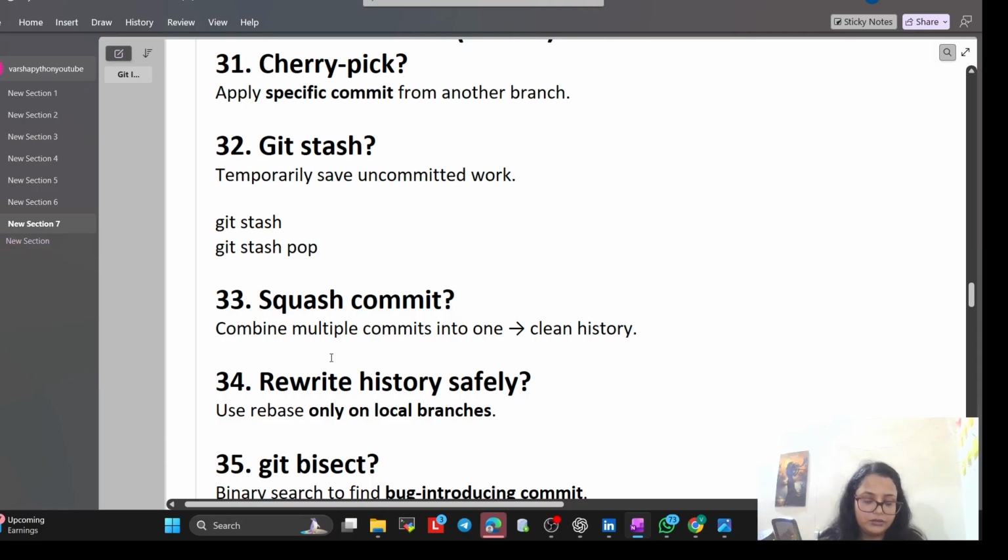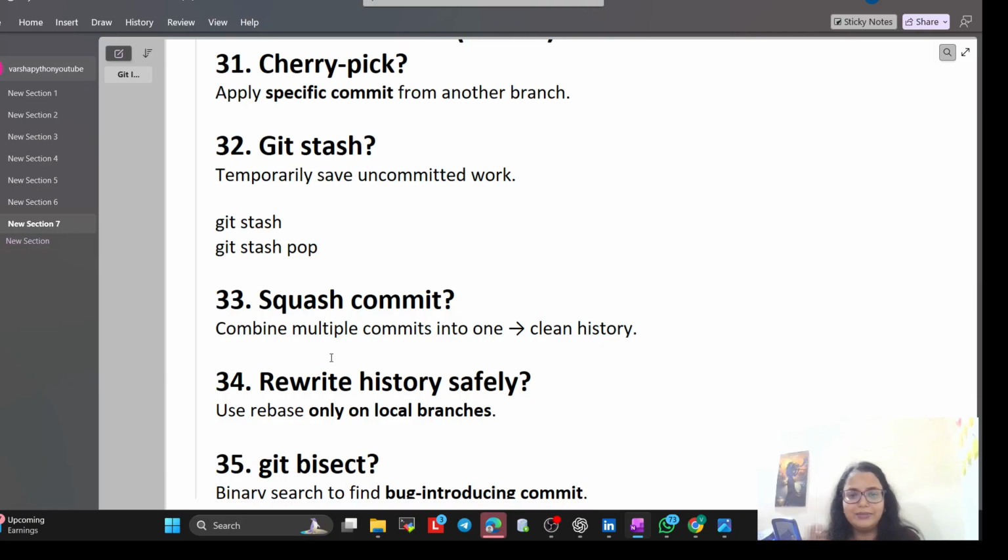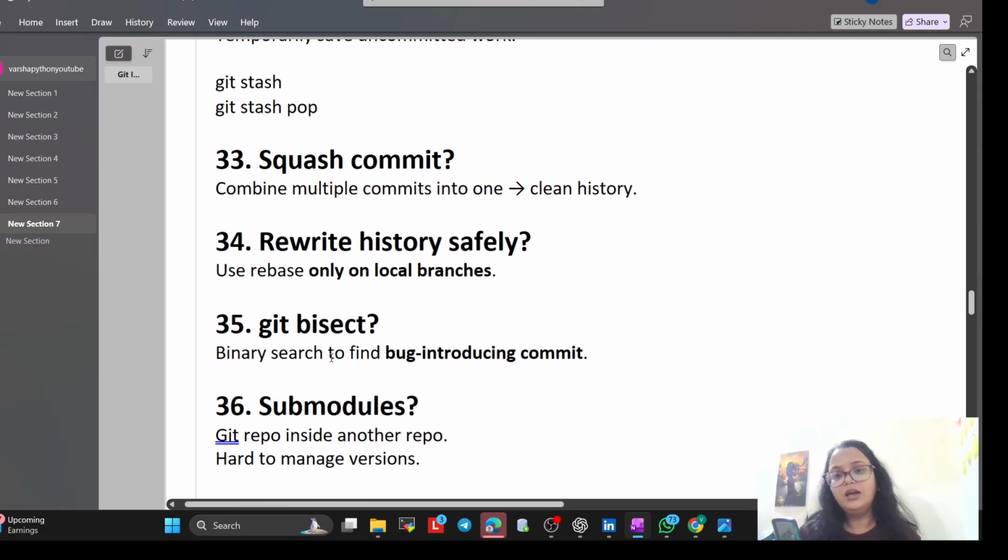Squash commit. Combine multiple commits into one, means clean history. For example, I made 10 commits like fix typo, fix again, fix really fix, that kind of thing. Before merging, I squash them into one clean commit like updated login UI and I will push it. So that is nothing but squash.